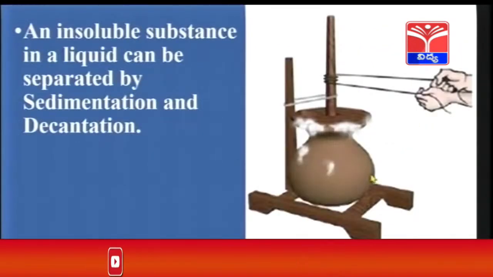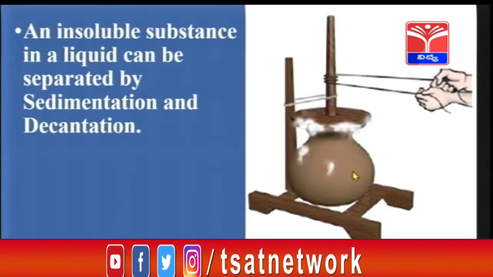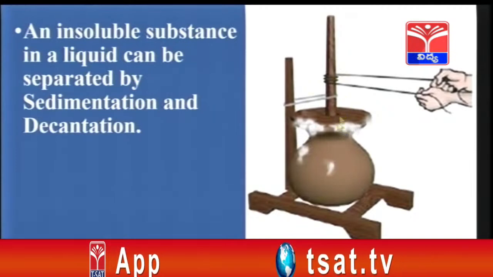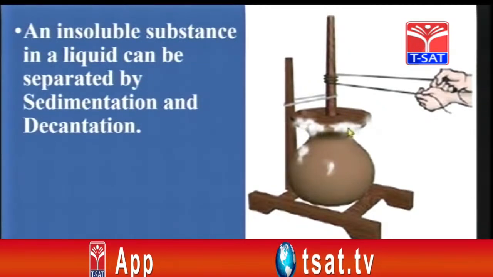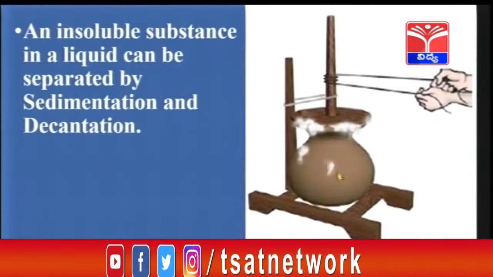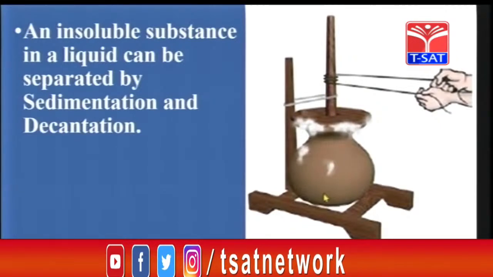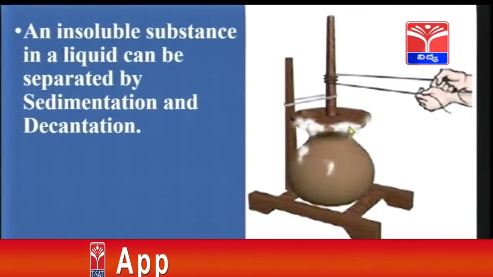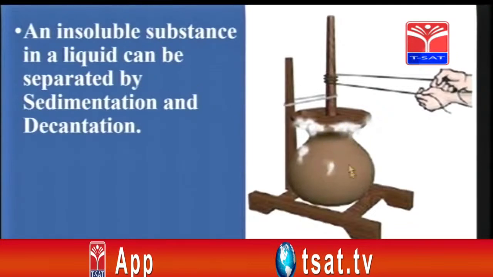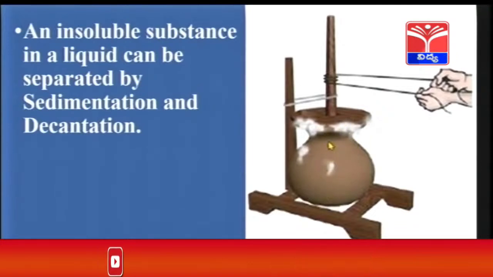Have you seen this churner, children, in your house? This churner is used to churn curd. Your mother keeps moving this stick. What happens? She continuously moves the stick so that the lighter butter, you can see this white color butter, comes out. This butter can be separated from the buttermilk on continuous churning. Here, the heavier buttermilk settles down at the pot and the lighter butter comes up. The insoluble substances, that is the butter and the buttermilk, have been separated.